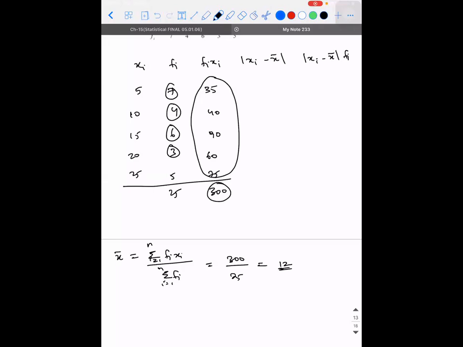Now, xi minus x bar. So 5 minus 12 is minus 7 within a modulus. That is 7. I will directly write the value. 7. 10 minus 12, 2. 15 minus 12, 3. 8. 13. Do I need the sum of this column?